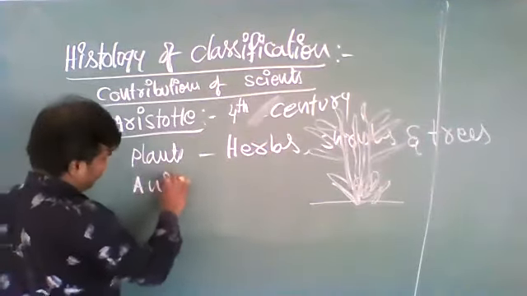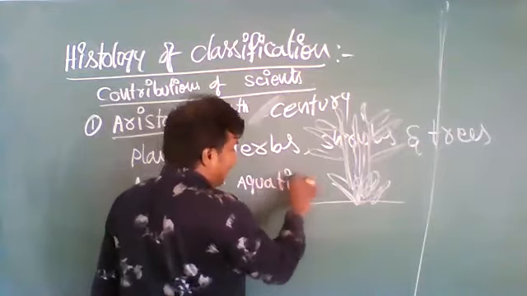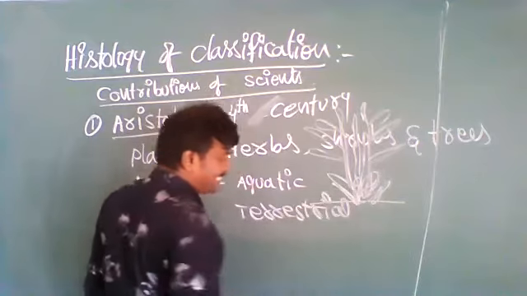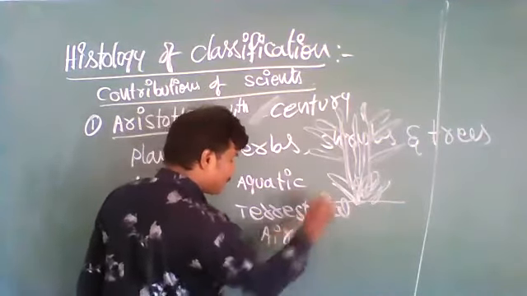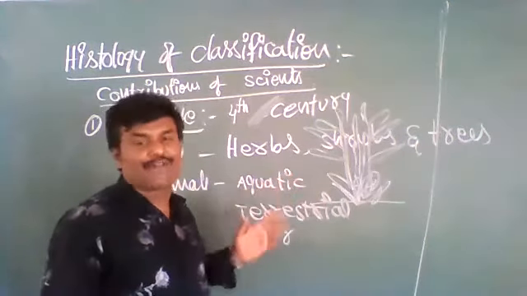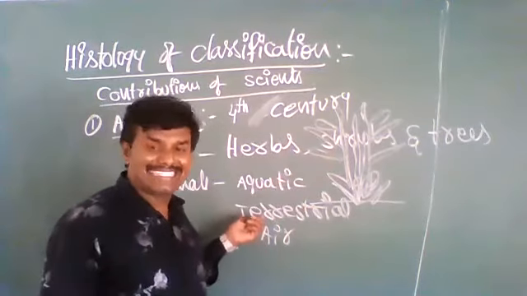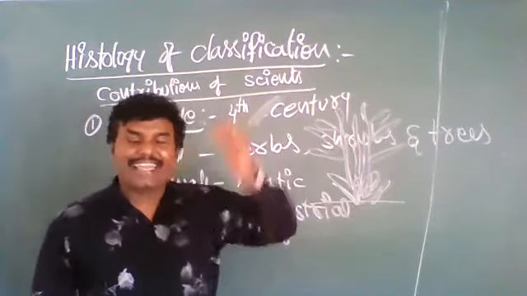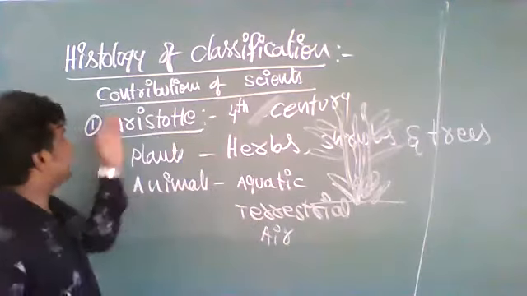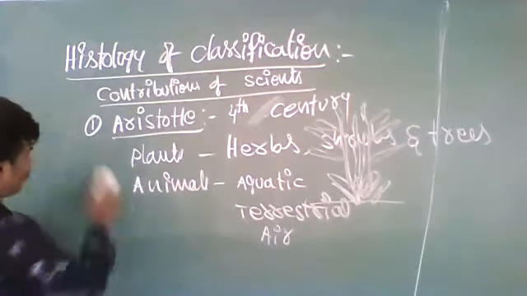Animals: aquatic, terrestrial, air. The animals which live in water are called aquatic animals. The animals which live on ground, land, are called terrestrial animals. Some live in air. They fly and stay on tree branches. Like that, he classified. Okay, he is the father of biology, that is Aristotle.